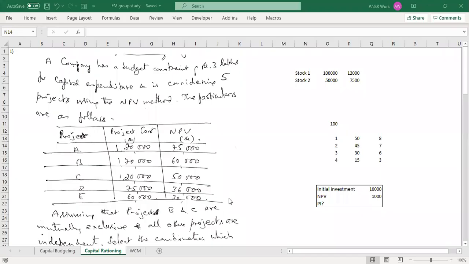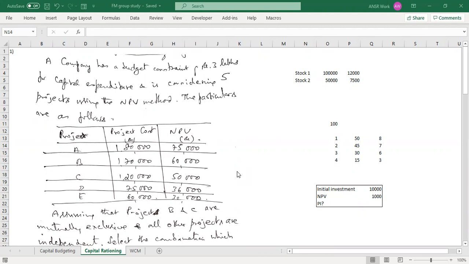The capital rationing topic is actually a very small one. So what I thought was, if we can complete it fully, we will take up a little bit of working capital management. But looking at the number of people, let's keep the working capital management for next time.